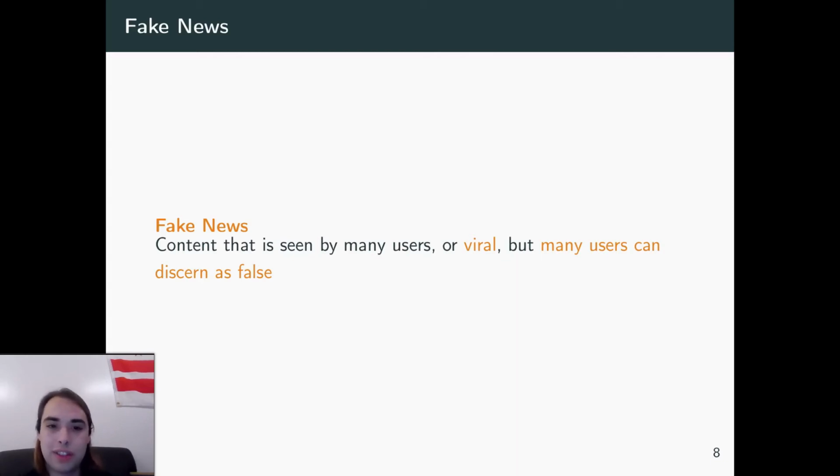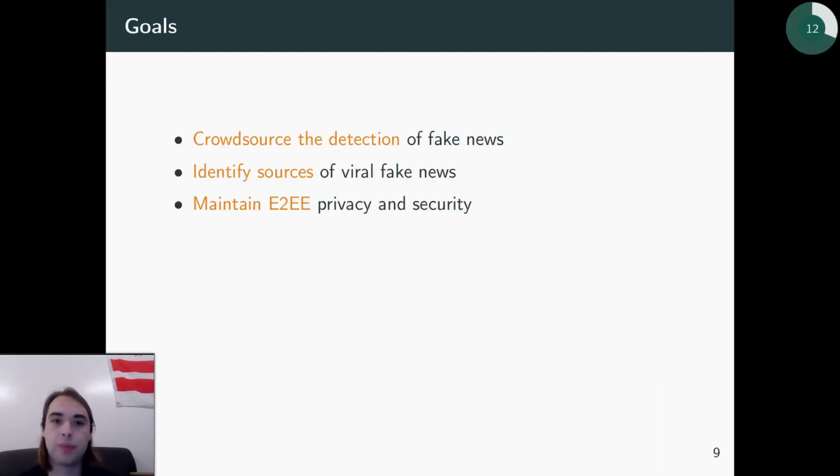Well, let's first define fake news a little bit more strictly. We're going to call fake news content that is seen by many users, or viral, but many users can discern as false, going along with the research we've seen that a large group of average users can discern it as false. Okay, so what are our goals then for actually moderating this?